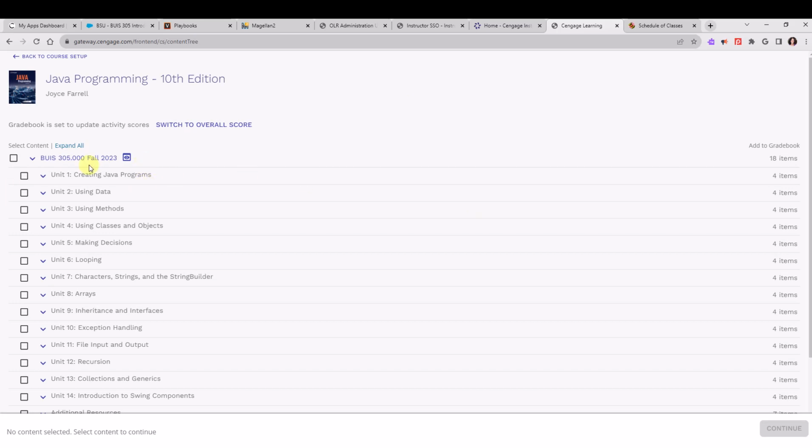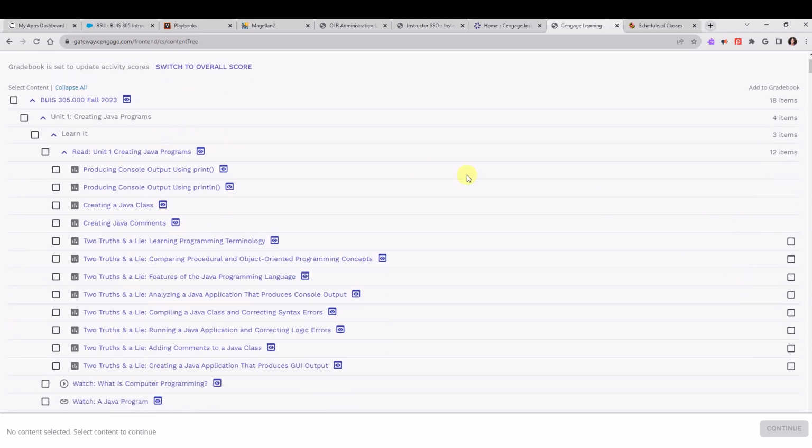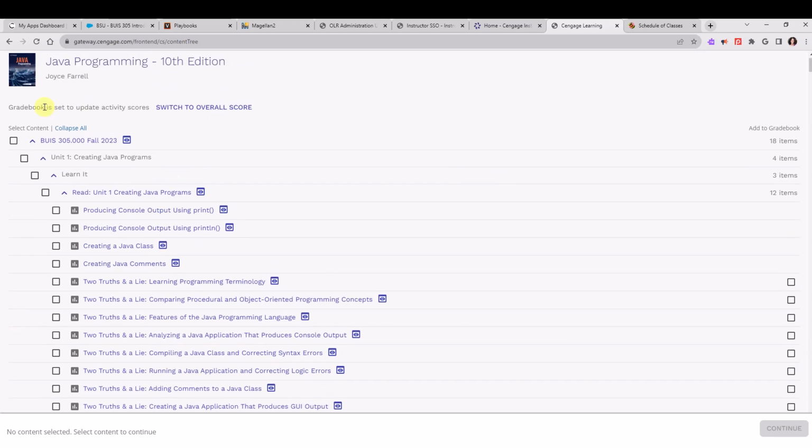What I like to do is click on Expand All so that I can see everything without having to click on a bunch of drop-down arrows. Okay, I want to point out a couple of things. If you decided later to switch from activity score to overall course score, you would click here to switch. But right now we're set up using activity scores.